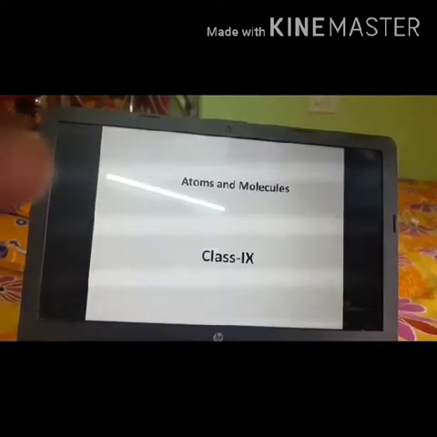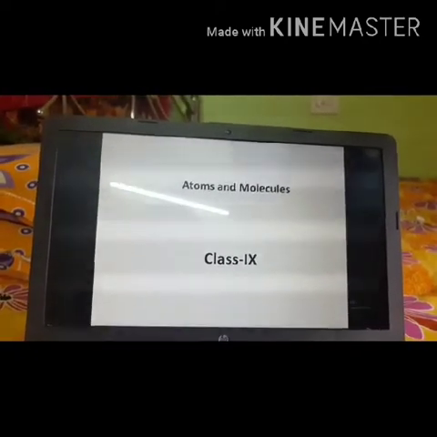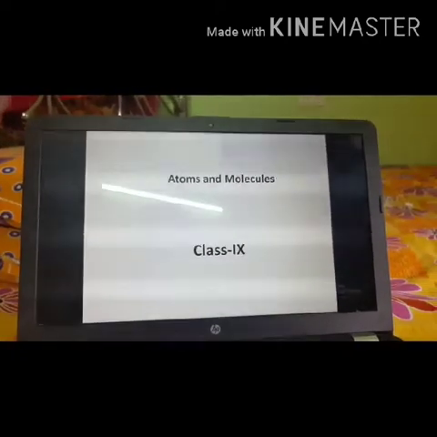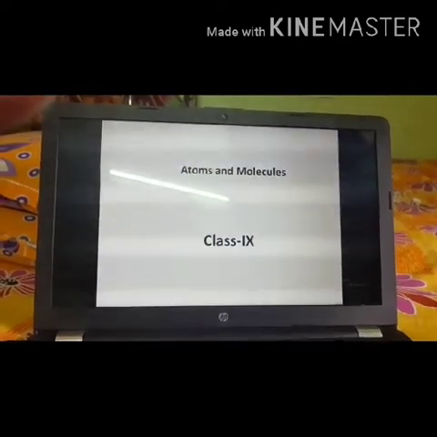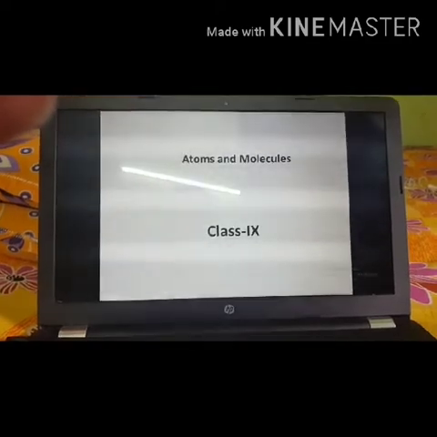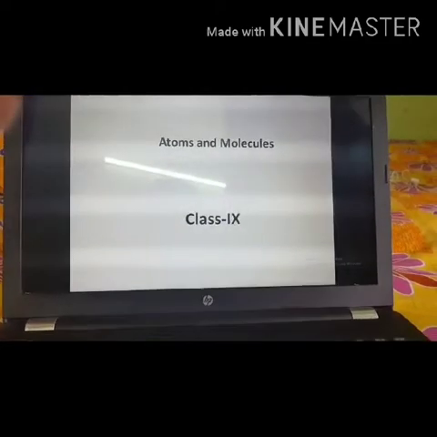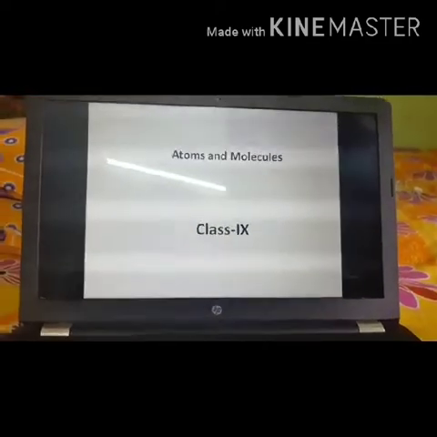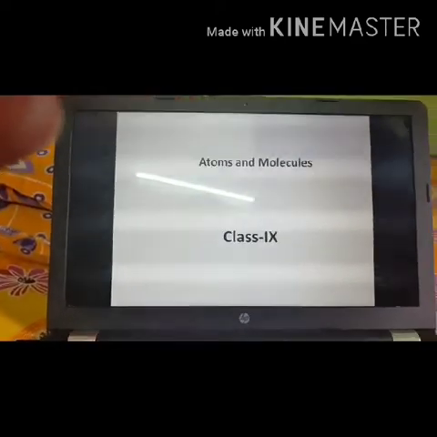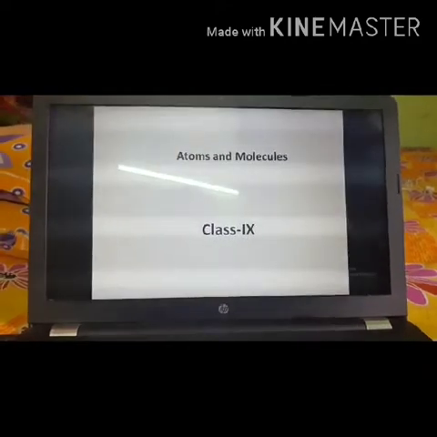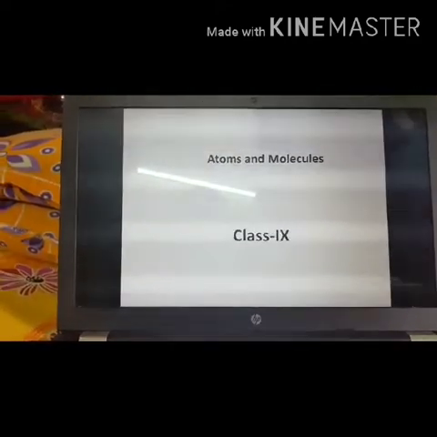Today we will be discussing atoms and molecules of class 9. What are atoms? The smallest particle of the element is called an atom. Now regarding atom, the first theory was proposed by scientist John Dalton, which is known as Dalton's atomic theory.